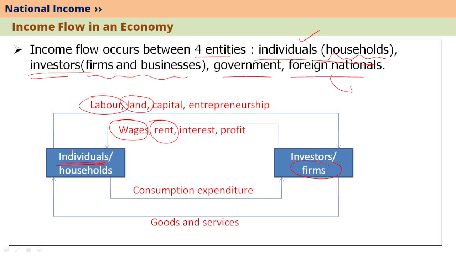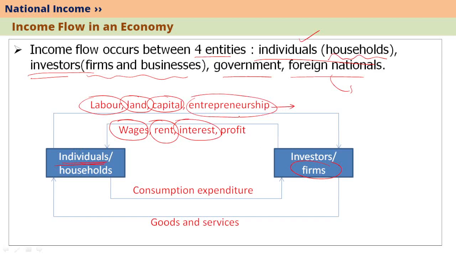Similarly, individuals who have savings provide financial capital also. For their financial capital, which is given to the firms or investors, they get interest in return. Individuals also supply entrepreneurship or enterprise, their knowledge and skills through which they operate firms.